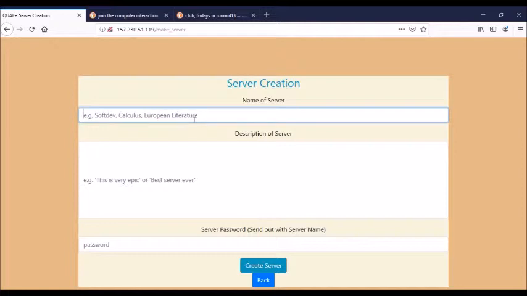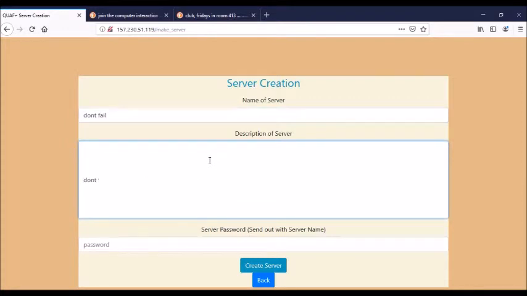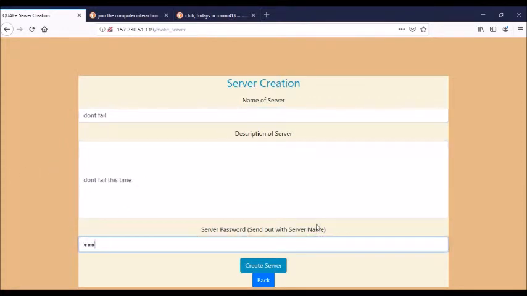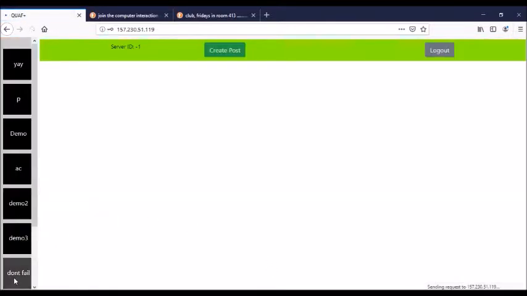Just give it a name, and a description, and then you have to give it a server password so that people can use it to join. You create the server. You have a server ID here, which people also need to join.